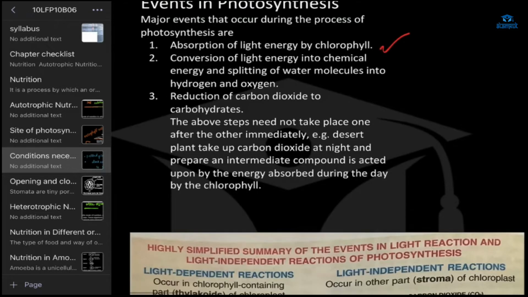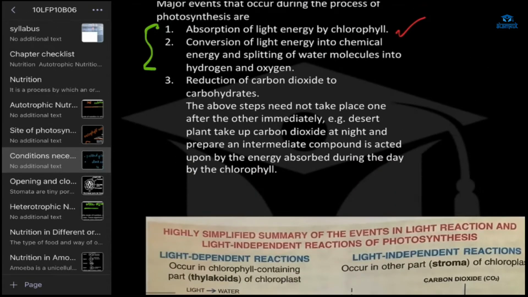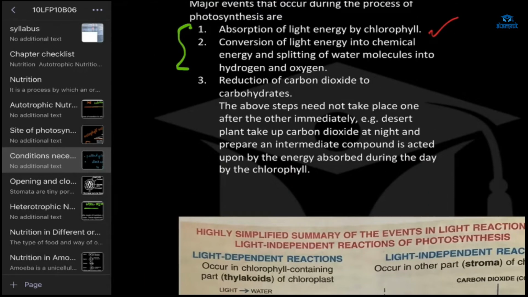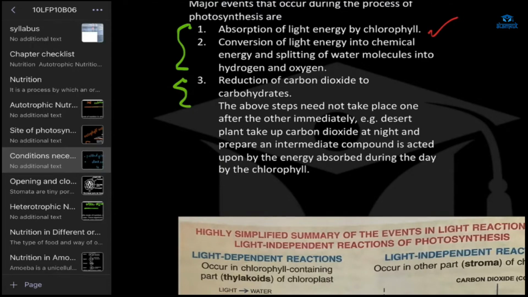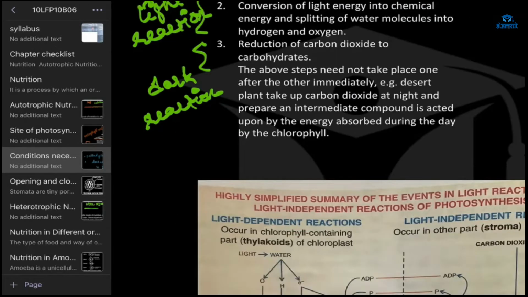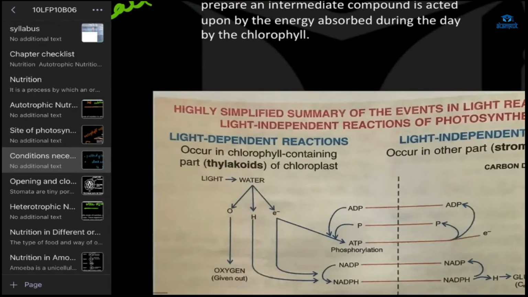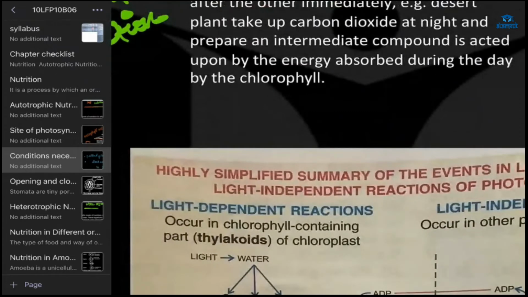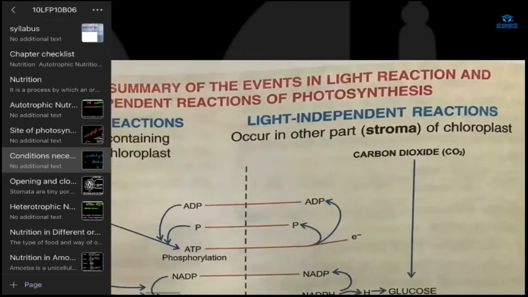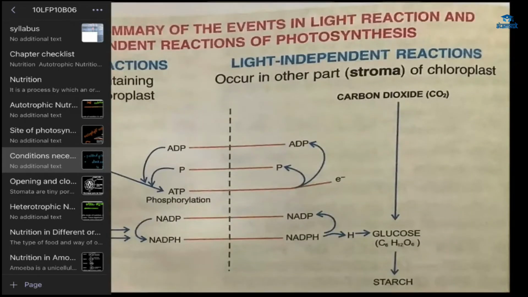This part is the light reaction and this part is the dark reaction. I have already told you about this. Yes, Navya. The light reaction occurs in the thylakoid, or you can say the granum. The dark reaction occurs in the stroma.